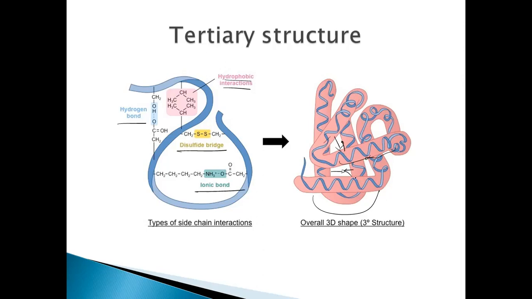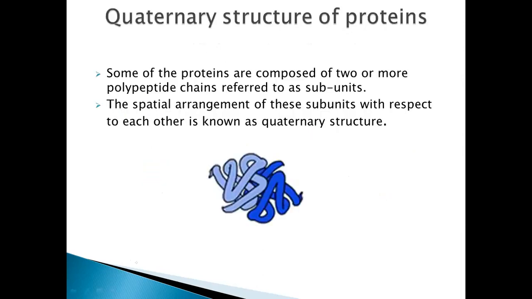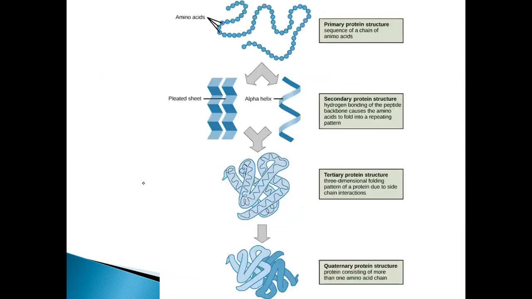Till tertiary structure, we can see if there is only one polypeptide chain in a protein. But if there is more than one polypeptide chain in a protein, for suppose two or more polypeptide chains, then we call these polypeptide chains subunits. So this is one polypeptide chain, this is the second polypeptide chain, and the spatial arrangement of these polypeptide chains with respect to one another is nothing but a quaternary structure. If there is one polypeptide chain, we can see only till the tertiary structure. If there are two or three polypeptide chains, we can see the quaternary structure. So how these polypeptide chains are arranged with respect to one another is nothing but a quaternary structure.